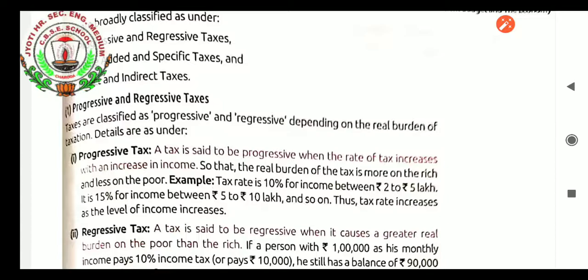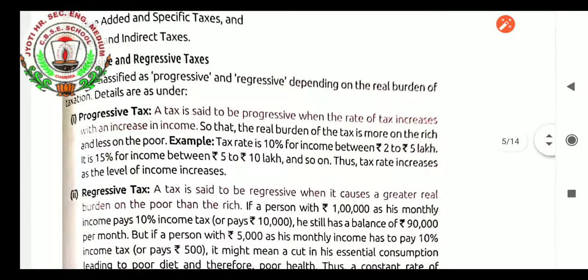Example, tax rate is 10% for income between rupees 2 to rupees 5 lakh. It is 15% for income between rupees 5 to rupees 10 lakh, and so on. So it is progressive. As you can see, the tax rate is increasing. Thus, tax rate increases as the level of income increases. That is known as progressive tax.